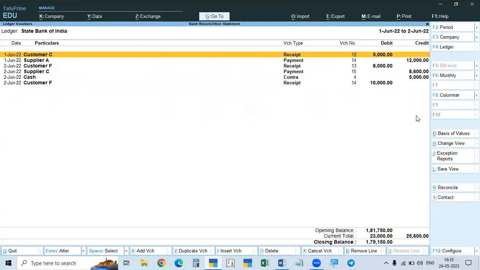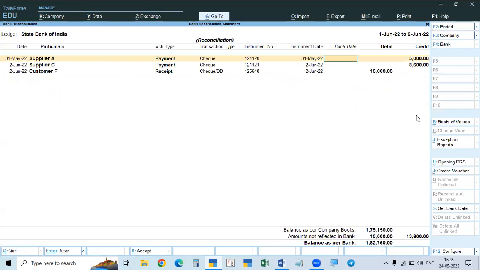Now go to the reconciliation page. See, for the month of May, 1 is pending, and for the month of June, 2 are pending. So this is the reconciliation. In the month of June, this is our balance, and the balance as per the bank book will be this one. If you have the statement, you can see this. Suppose in the month of June, on the 2nd, there are again bank charges. They are not entered in the books, but they are in the bank.